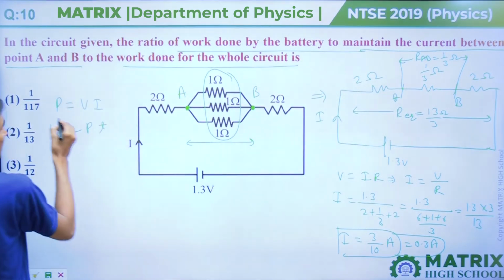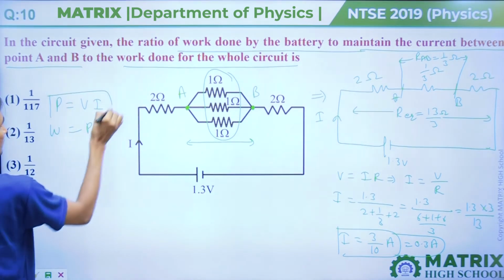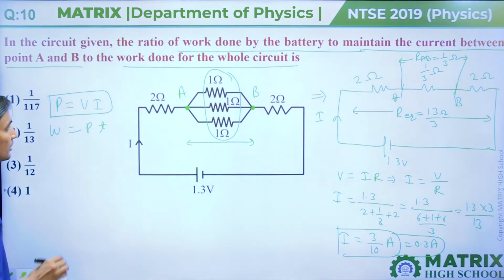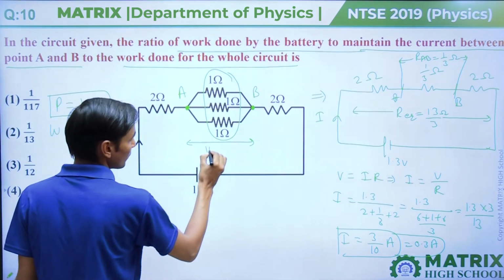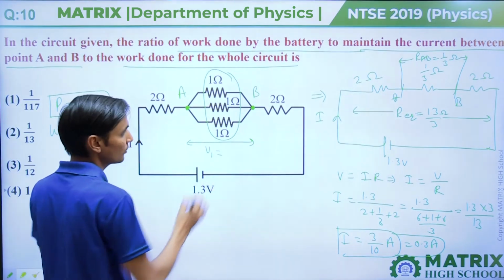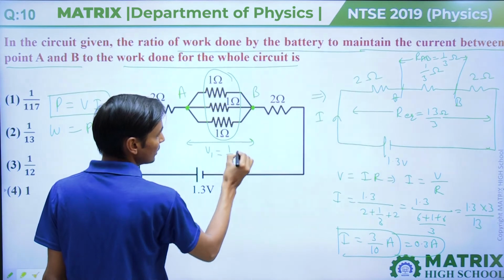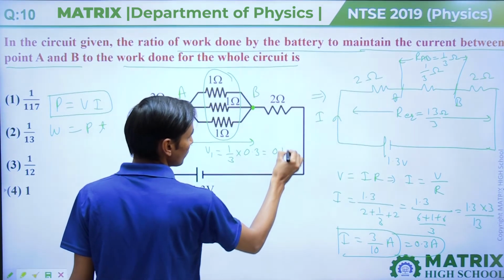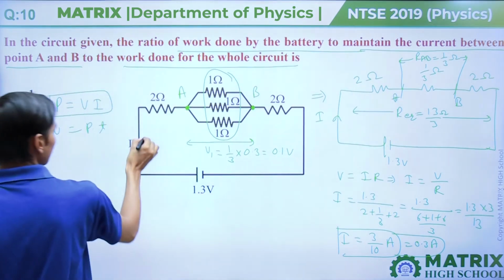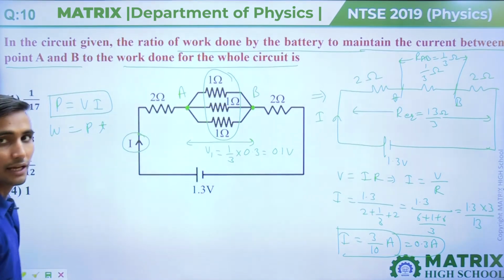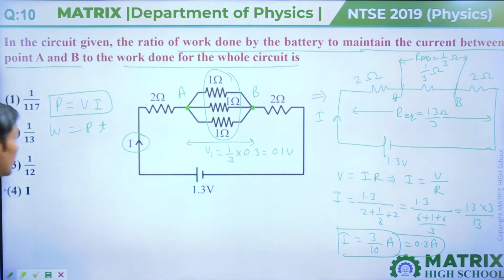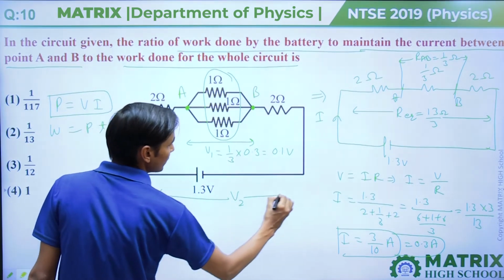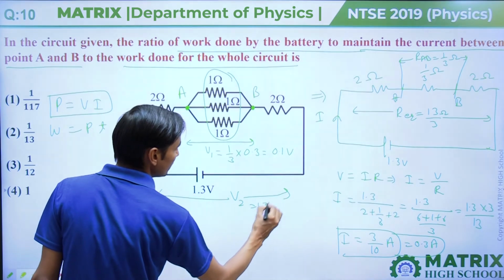We know that power P equals VI and work done is power into time t. So we have to calculate potential V1: R equivalent is 1 by 3 and the current is 0.3, so this comes out 0.1 volt, and the current remains the same in the whole circuit. And for the whole circuit, V2 equals 1.3 volt.